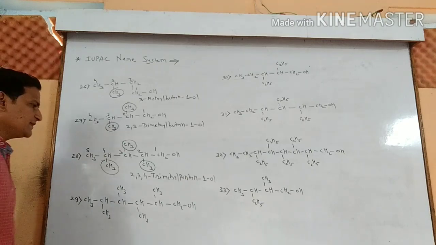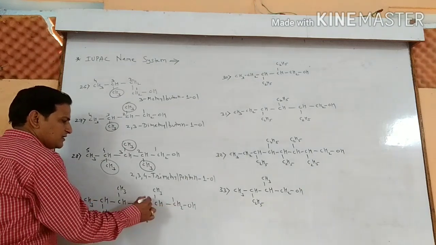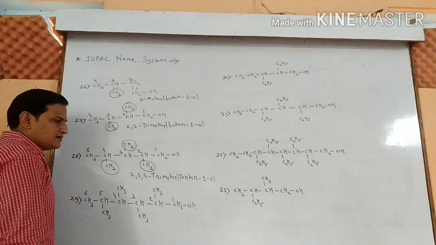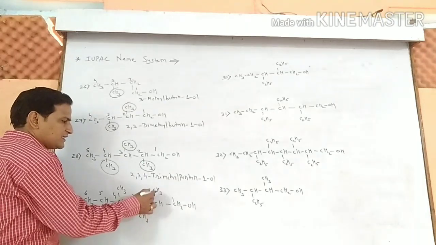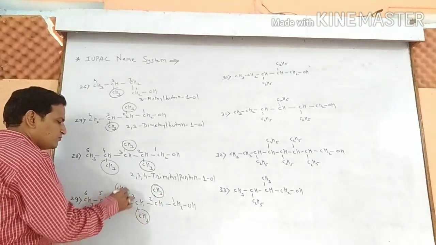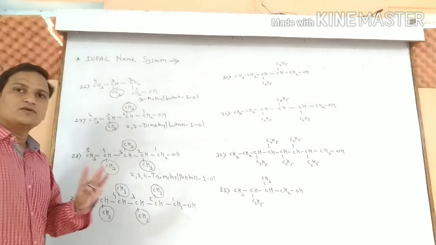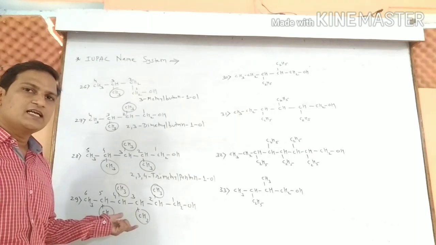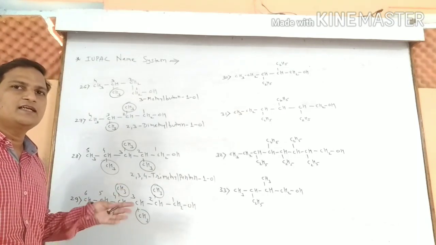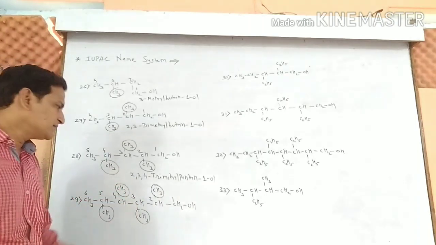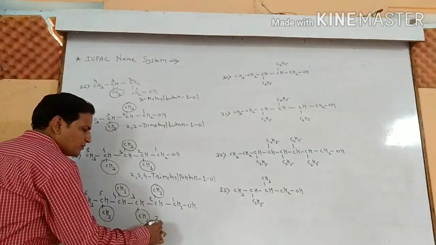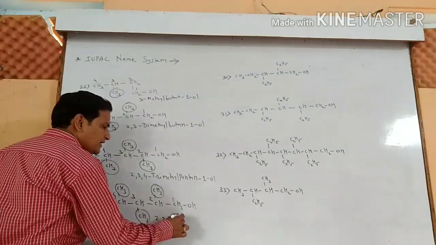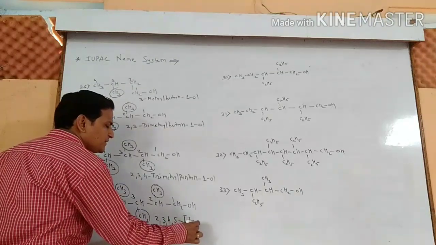Example number 29. 1, 2, 3, 4, 5 and 6. Branching is present at the second position, third, fourth and the fifth. Total 4 branchings are there. That's why we need to use the prefix tetra: 2 di, 3 tri, 4 tetra, 5 penta. 2, 3, 4, 5 tetramethyl.